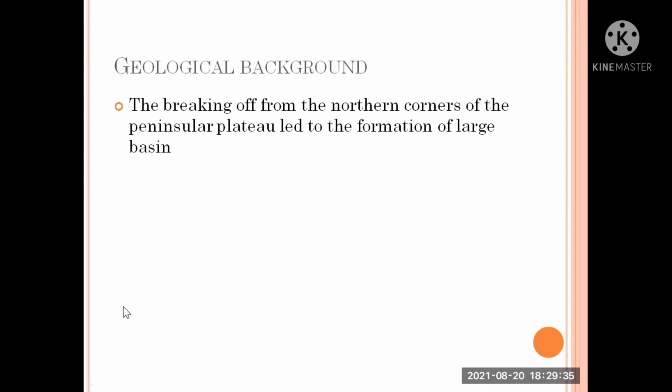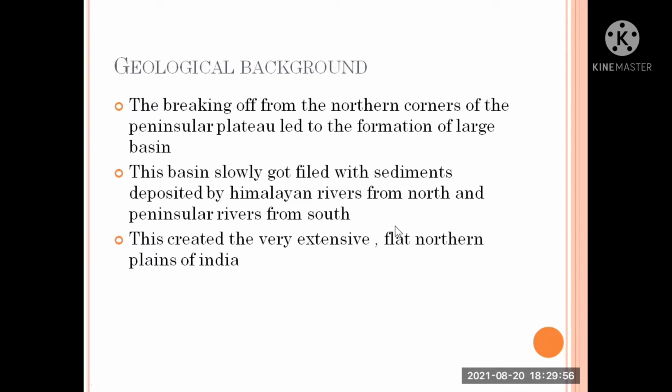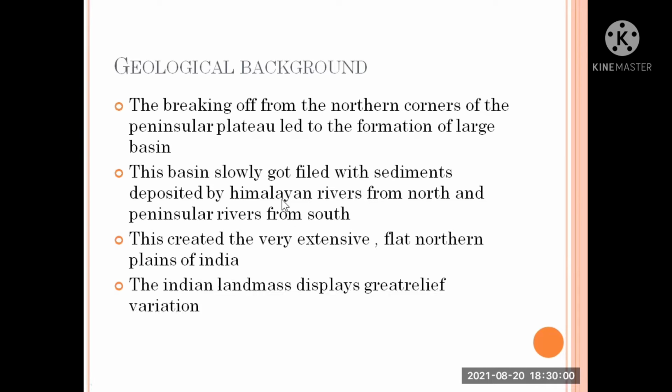Let's learn more about geological background. Breaking off from the northern corners of the peninsular plateau led to the formation of large basins. These basins slowly got filled with sediments deposited by Himalayan rivers. We'll learn more about it in the next slides. Himalayan rivers from the north and peninsular rivers from the south created the very extensive flat northern plains of India.